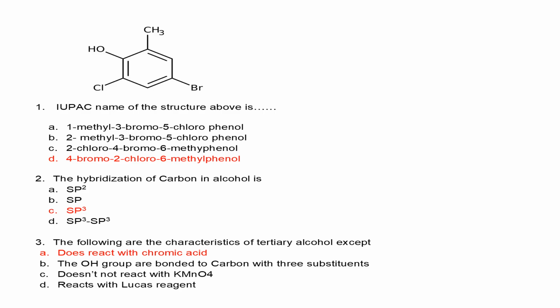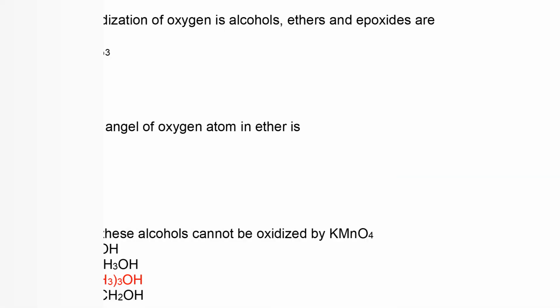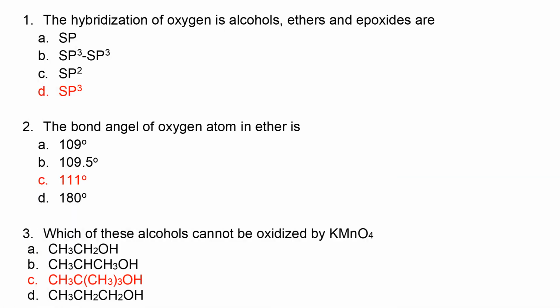The following are the characteristics of tertiary alcohol, except that it can never react with chromic acid, which is an oxidizing agent. So anything that has to do with oxidation, tertiary alcohol is not there. Others are correct of tertiary alcohol. The hybridization of oxygen in alcohol, ether and oxide is sp3, because they are all saturated bonds. While the bond angle of the oxygen atom in ether is higher than that of alcohol, which is 111.